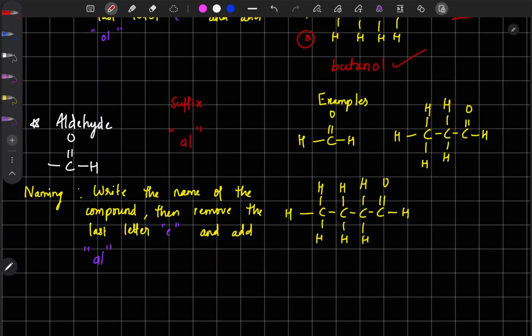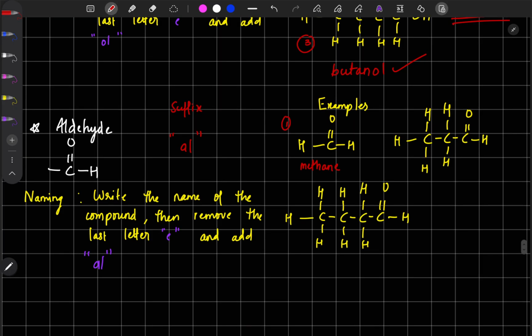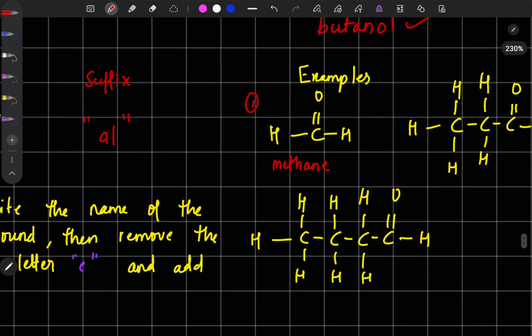Now the names of the compounds. First one, what was our first rule? Yes, finding out the number of carbon atoms. So it is meth. So with meth we will write ANE. Now remove the last letter E and add OL. Sorry, AL. OL was for alcohol. So remove the last letter E and add AL. So what you get? Methanal. So that is the IUPAC name of this compound.